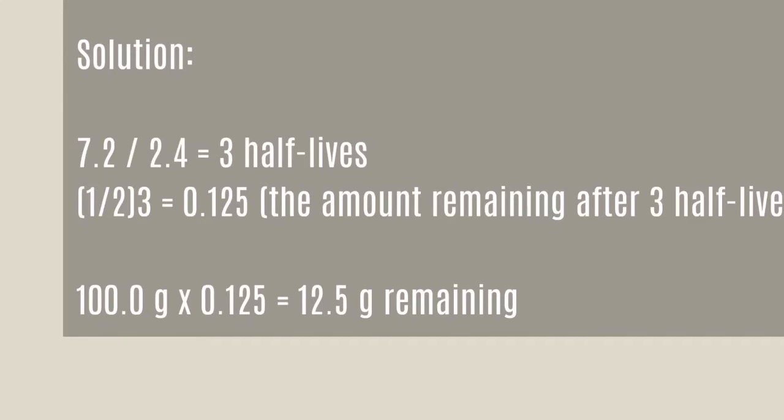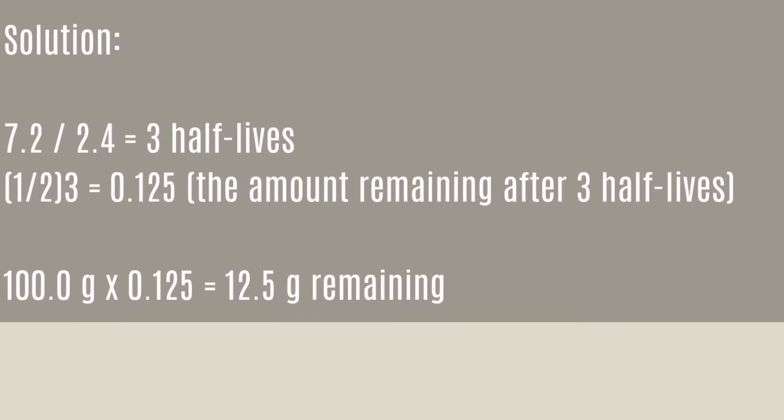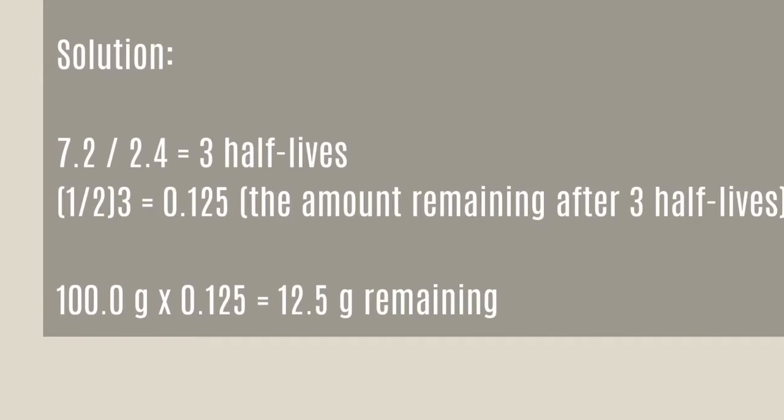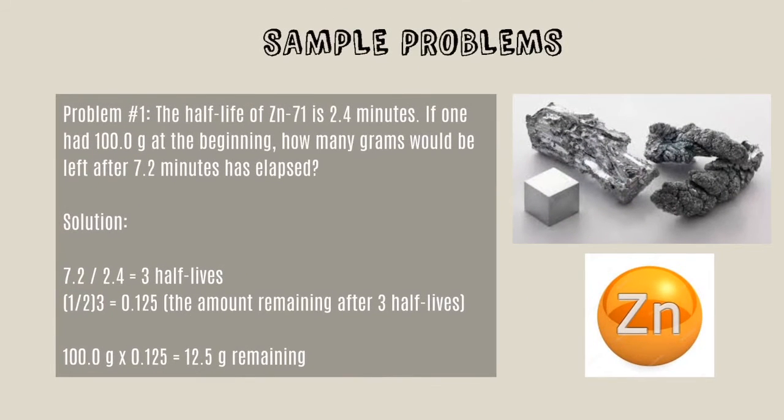That means it was divided by half 3 times. So (1/2)^3 is equal to 0.125. This is the amount remaining after the 3 half-lives.